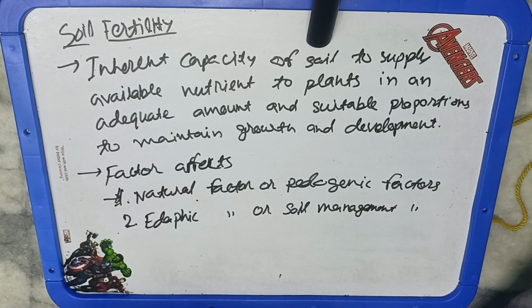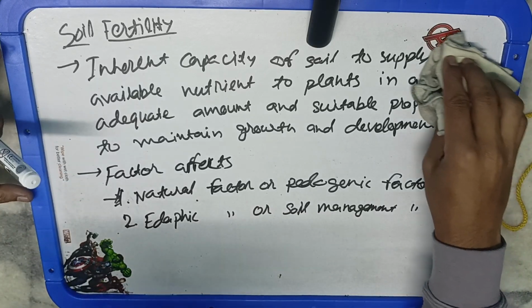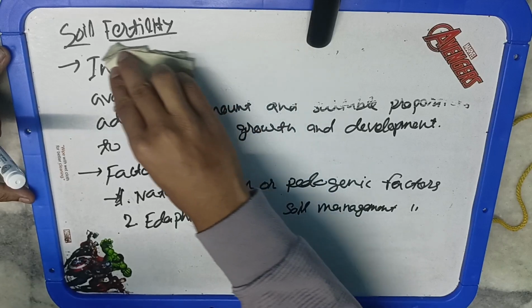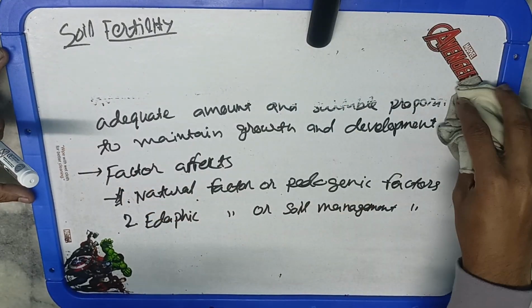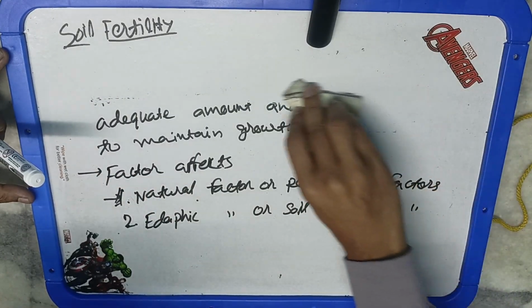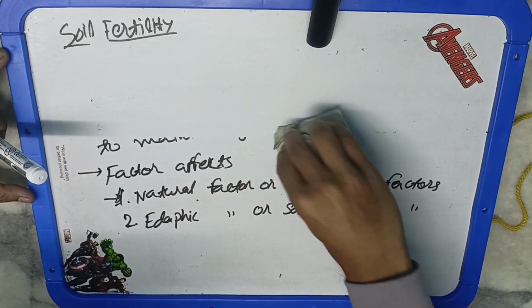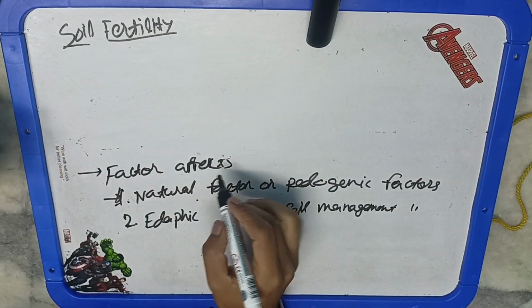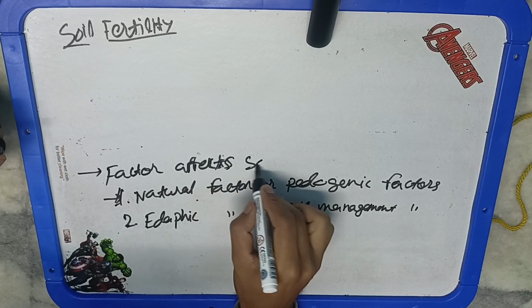Second is your edaphic factors or the soil management factors. You cannot manipulate the soil fertility in a very short period of time. It takes many years in order to change the fertility of a soil.